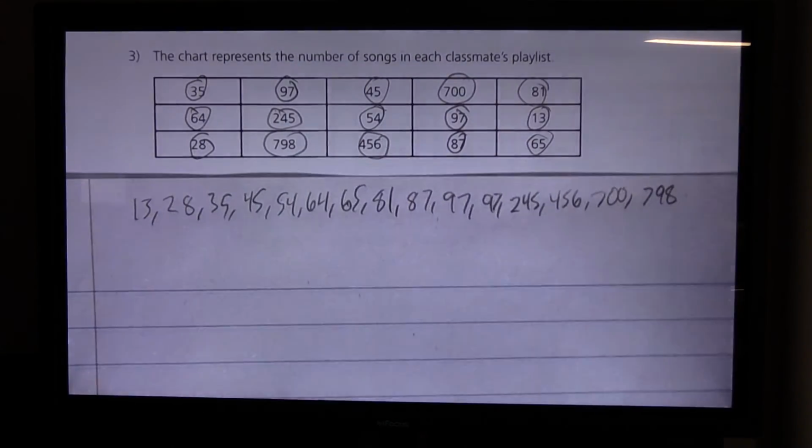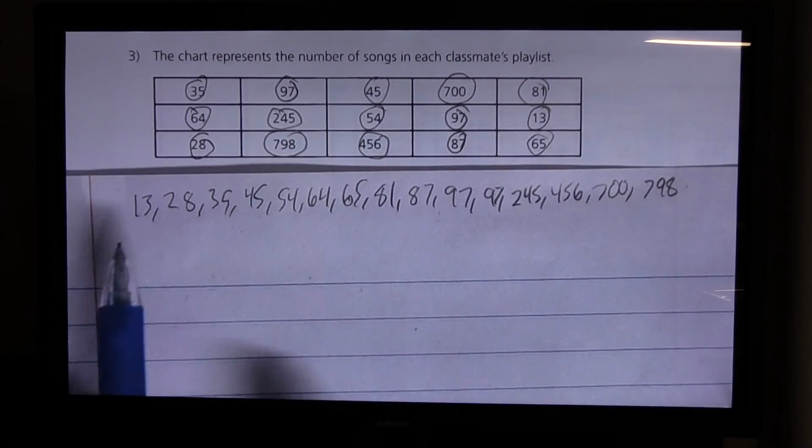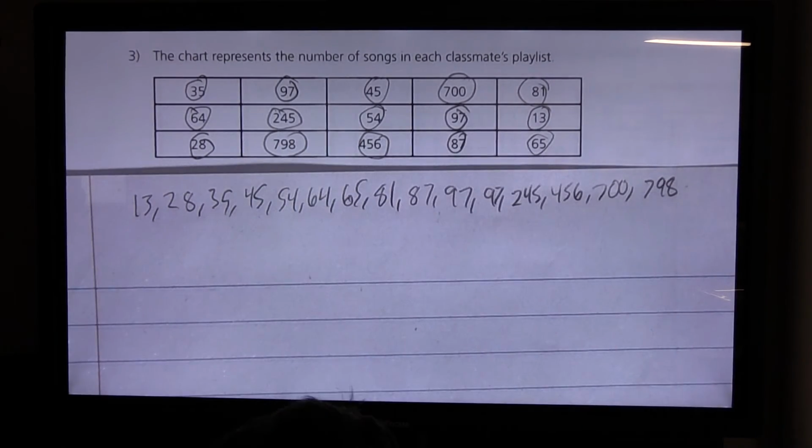Okay, so we have got such a wide range here. I mean, just the range itself, if we did just a basic range, it looks like it'd be about 785. That would be the range. And that's a huge range when you look relative to the data that we have. I mean, that's huge. That's absolutely huge.